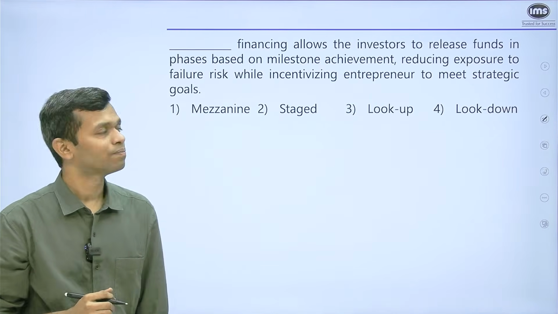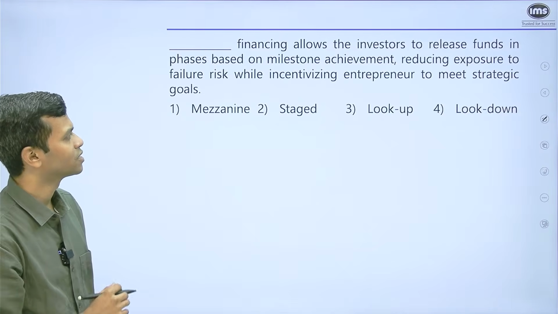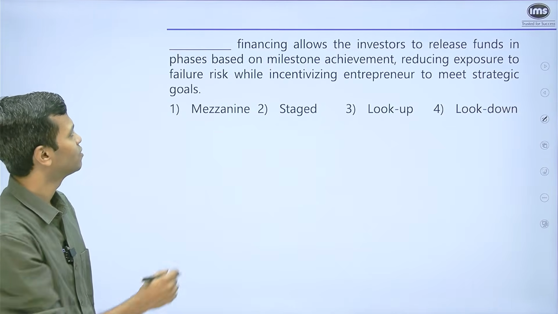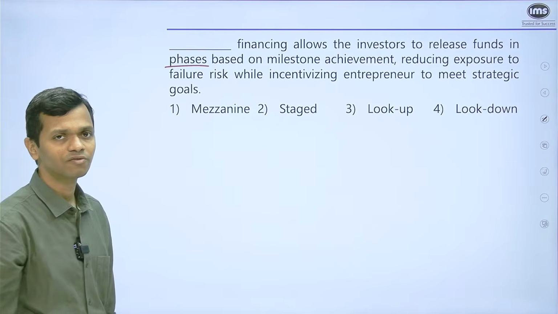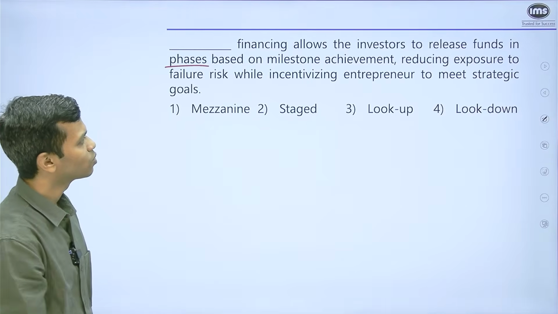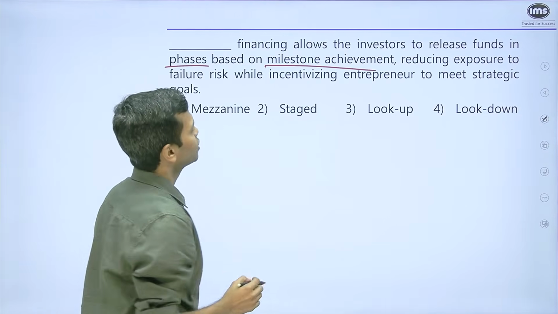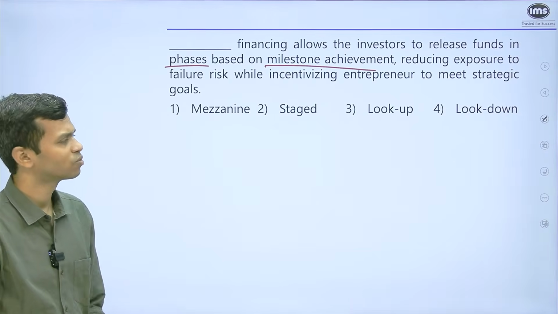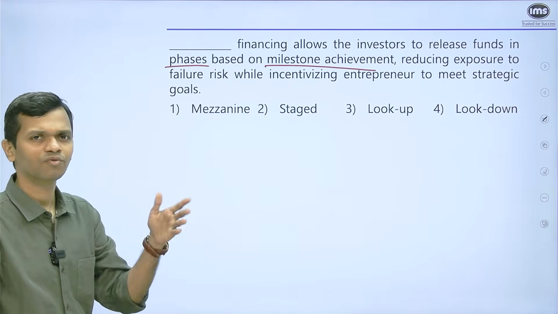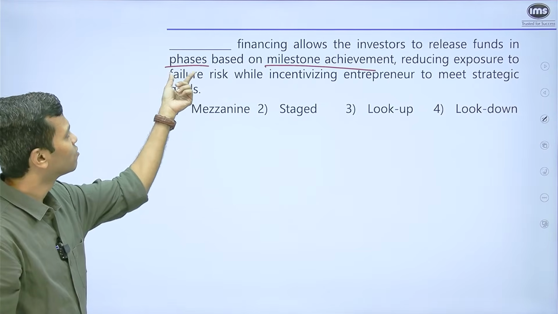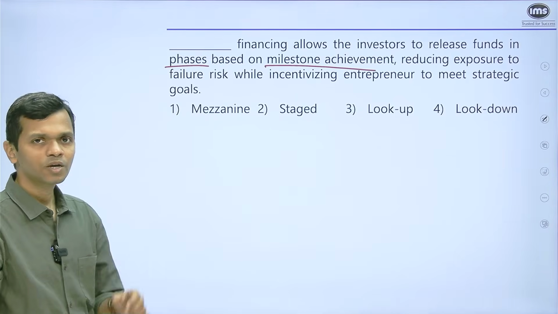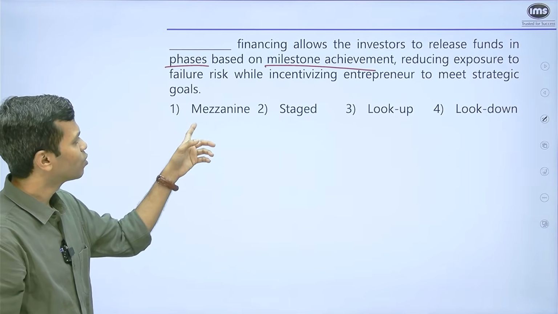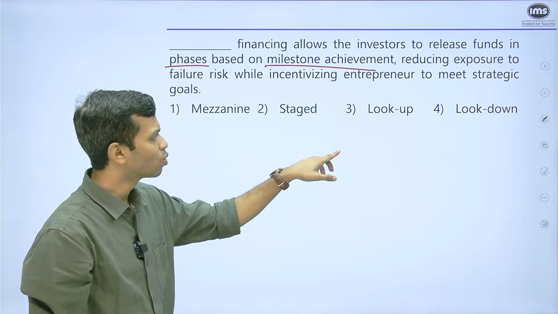We'll move on to the next one, which states dash financing allows the investors to release funds in phases, which is the keyword here, based on milestone achievement, reducing exposure to failure risk while incentivizing entrepreneur to meet strategic goals. So you ignore the second half of the question, not too relevant. The word phases is very, very important. So the options are, when you think of it, you have mezzanine, staged, look up and look down.